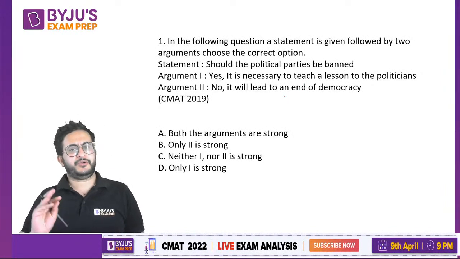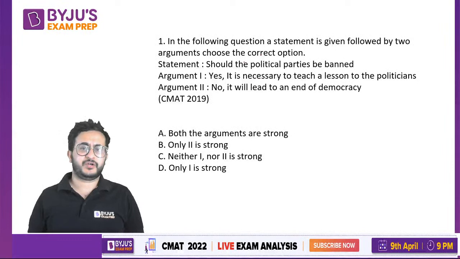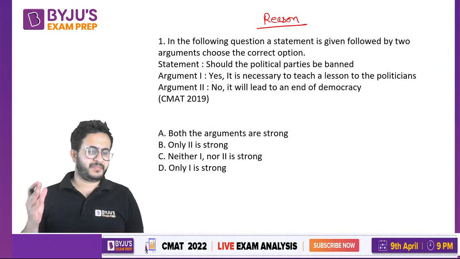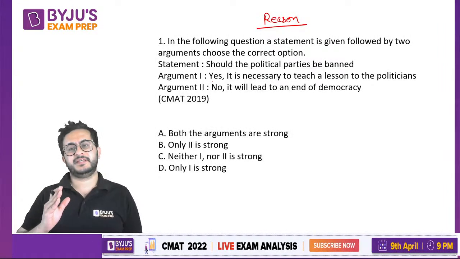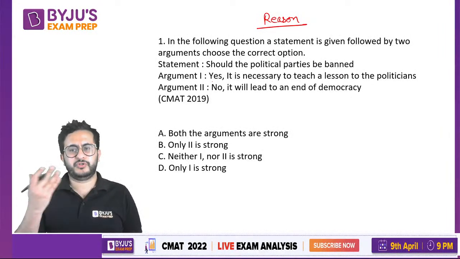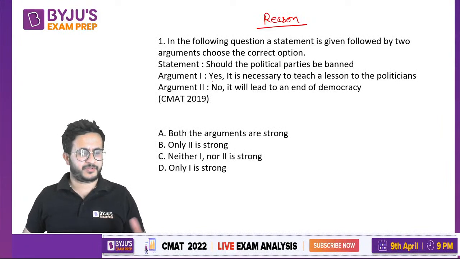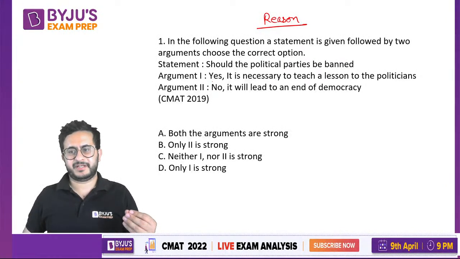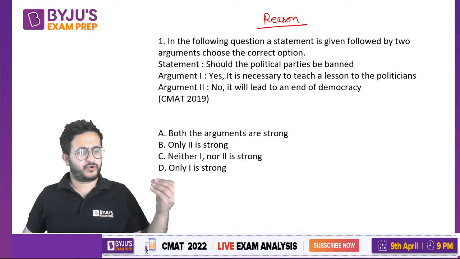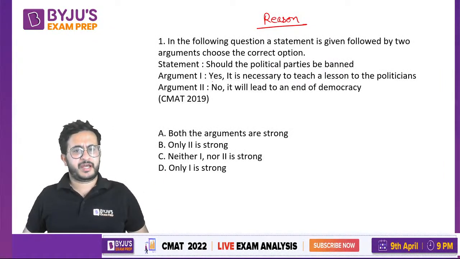One thing you need to keep in mind while answering questions on strong and weak arguments: do not look at yes or no, right? Look at the reason. So always check the reason. There can be many things. Sometimes things are such that all would say in favor of them. Let us say something related to animal rights, so all will speak in favor of animal rights.